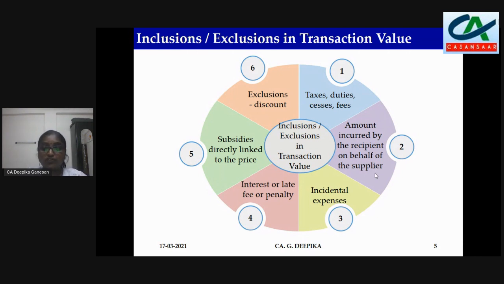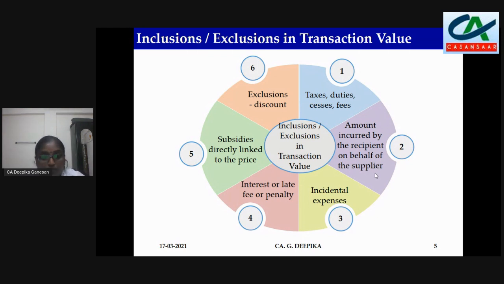Suppose in case you are waiving off, so the customer is a long-term customer who has been with you for a long time. So what happens? Say this is the first time he is delaying, so you waive off that late fee. Then whether the value of supply will be 10,000 or 11,000, it will be only 10,000. Why? Because it is only interest or late fee or penalty received. If you don't receive, you will not include in the transaction value. So this is point number 4.